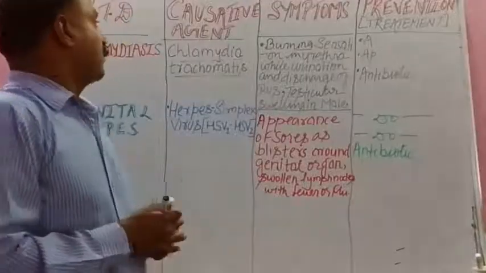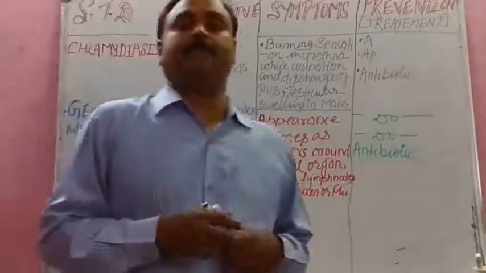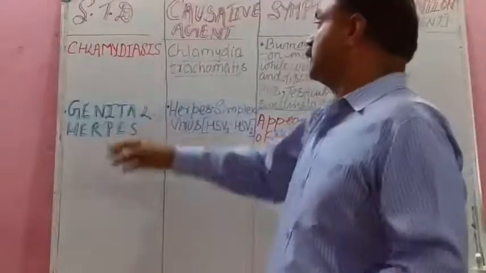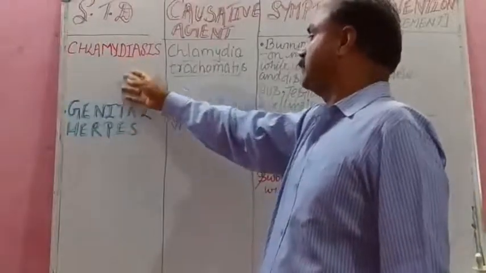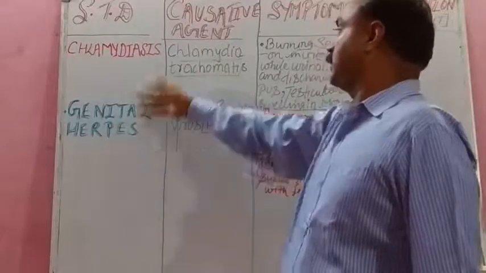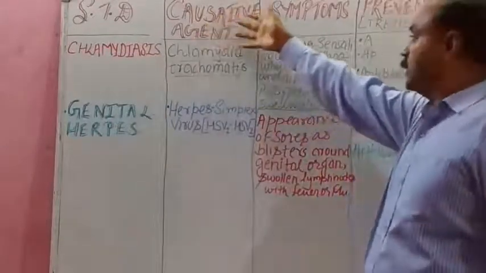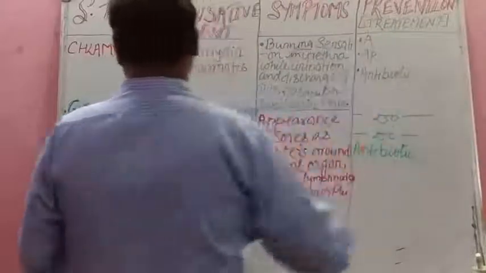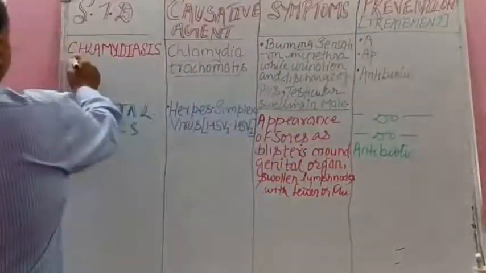Right? So now we are studying some other STDs, that is chlamydiasis, genital herpes. Again the same procedure, causative agent, any two symptoms and preventive measures. So let us study this.